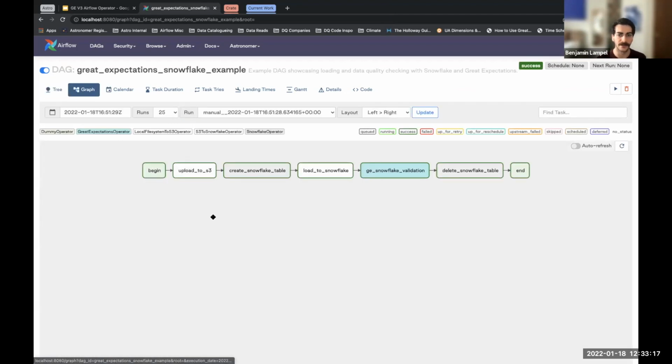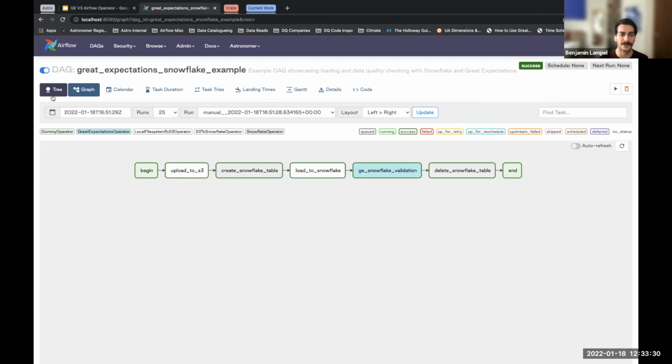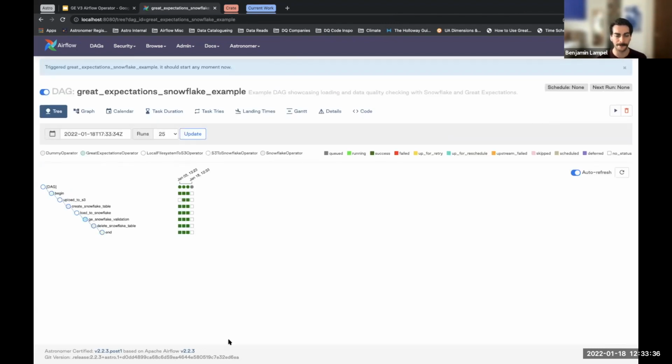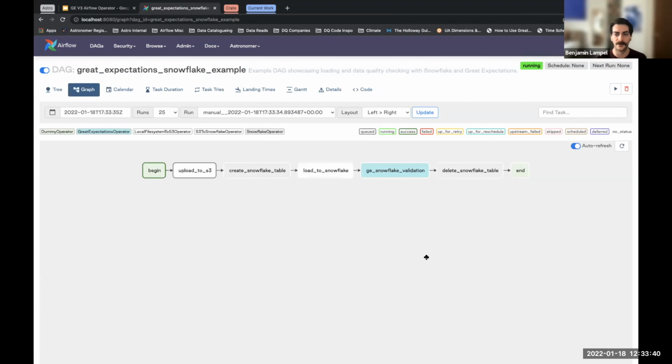And we can see here, we're just going to upload some data to S3. We're going to create a Snowflake table. We're going to load that data in from the local machine. We're going to run our Great Expectations suite on it, and then we're going to clean up the table. So, just to show you that it actually works, we're going to trigger the DAG, and we're going to let it run. You can see the cool graph view.